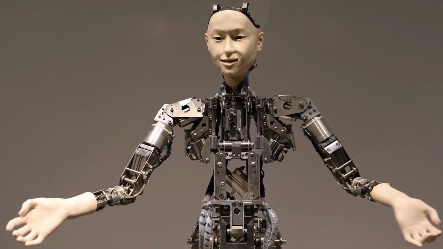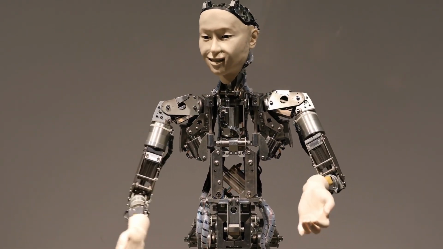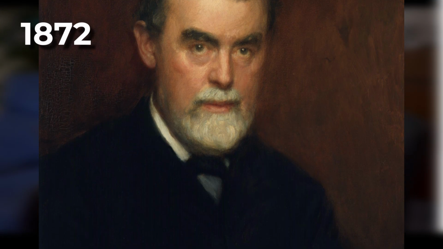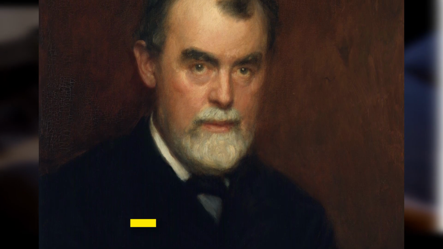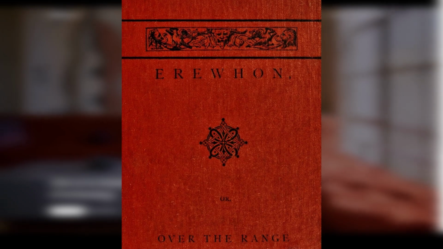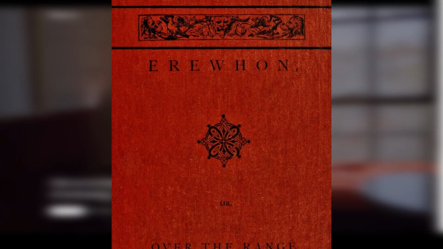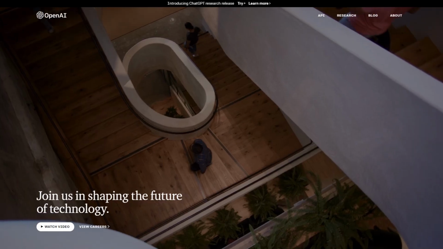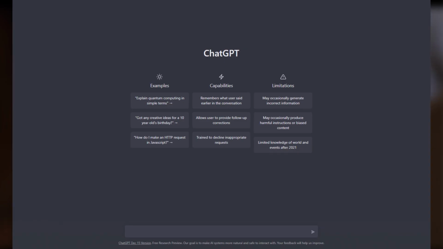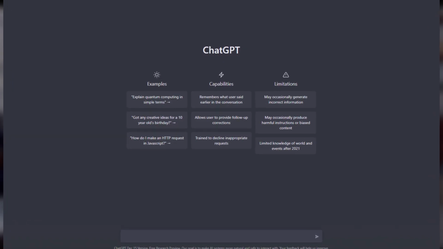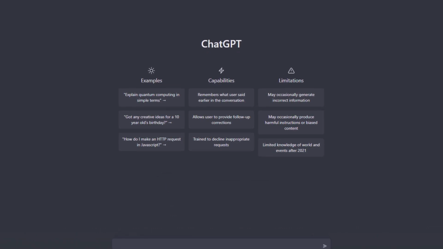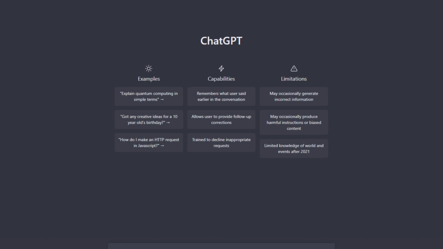For over a century, science fiction writers have explored the concept of artificial intelligence. As far back as 1872, an author by the name of Samuel Butler raised questions of conscious machines in his novel called Erewhon. Fast forward to 2023 and we have OpenAI's ChatGPT. If you haven't heard of or used ChatGPT before, well, it's basically an AI chatbot that when asked questions, it responds in a conversational, human-like way.